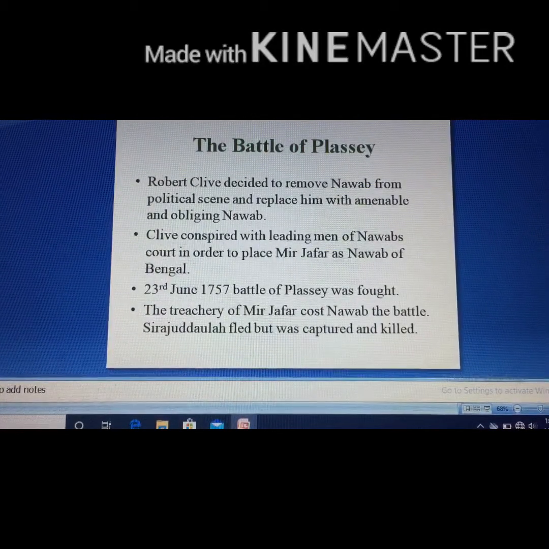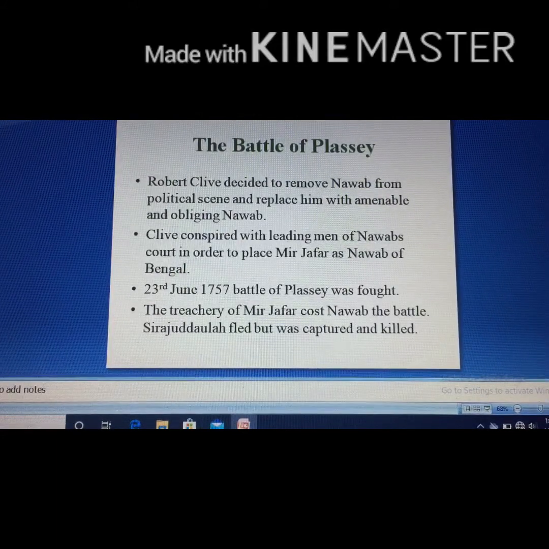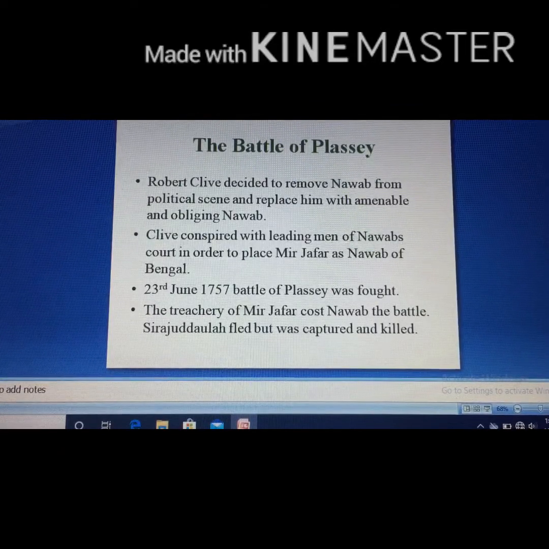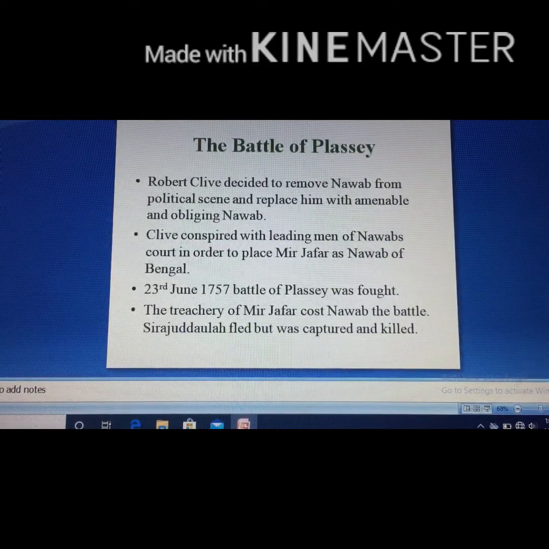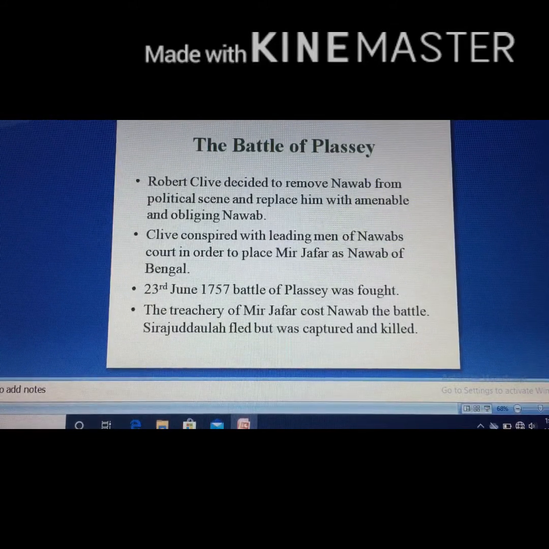Then Robert Clive decided to remove the Nawab from the political scene and replace him with an amenable and obliging Nawab. He knew that Sirajuddaulah was not going to settle down on his points, so he decided to remove him. He could not remove Sirajuddaulah in battle, so he opted for another option.